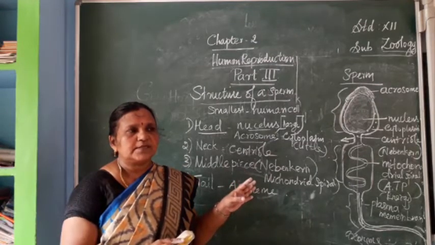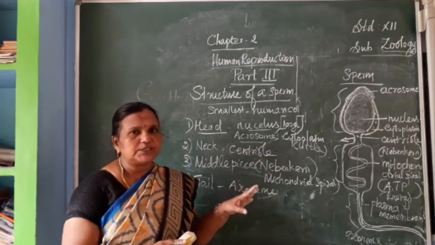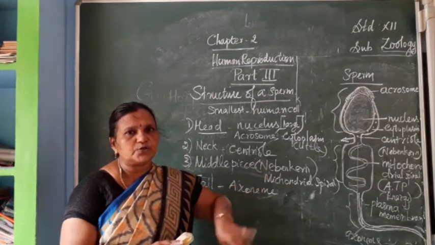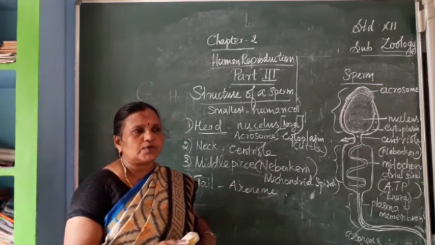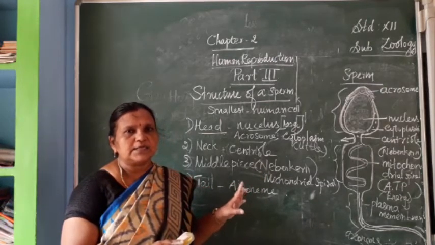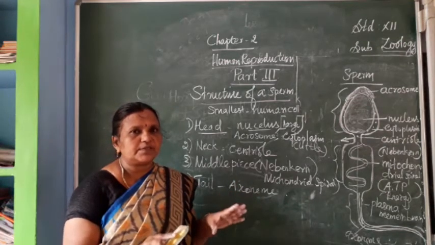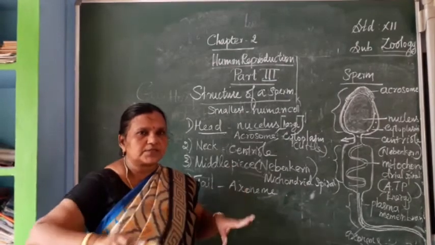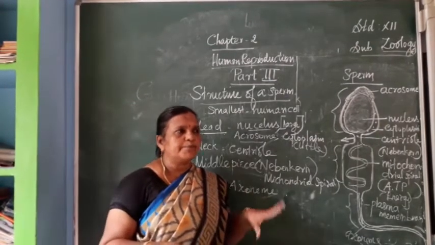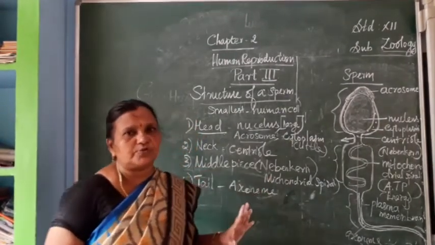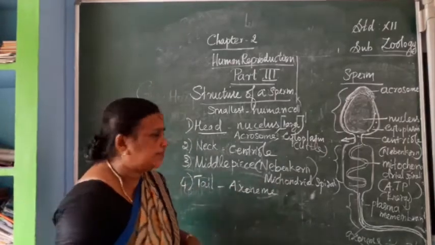Spermiogenesis means the immature spermatids will be converted into mature spermatozoa. And spermiation means that after maturation they are released from the walls of the seminiferous tubules into the lumen of the seminiferous tubule.